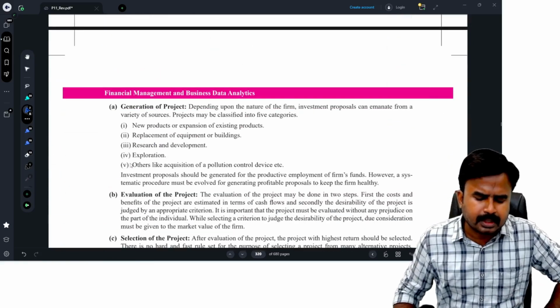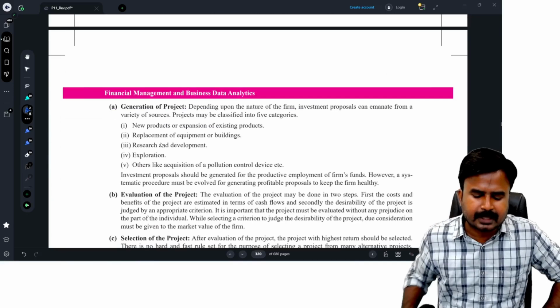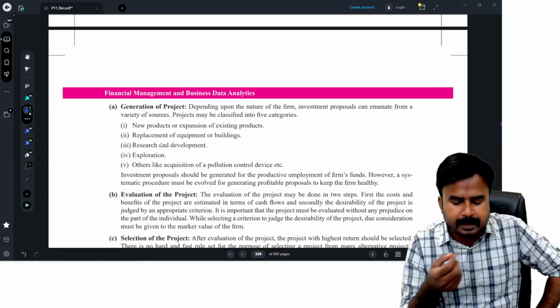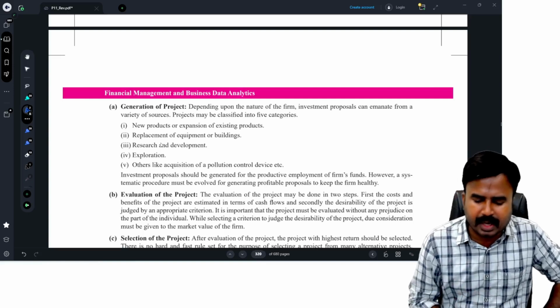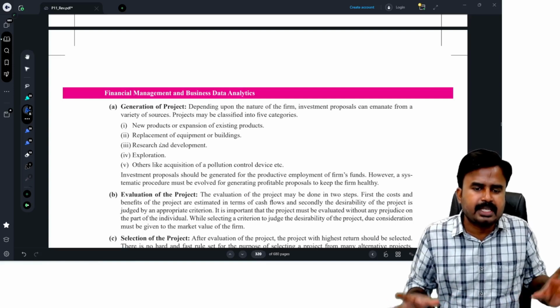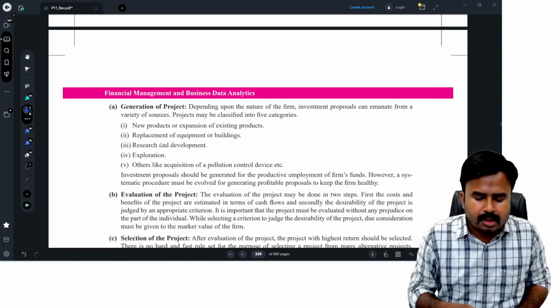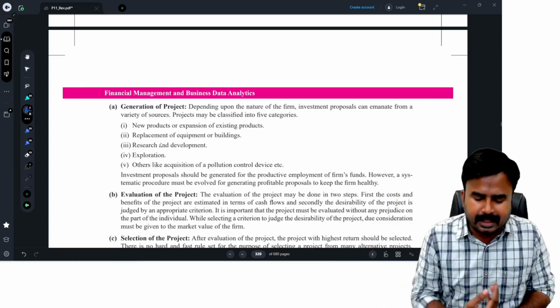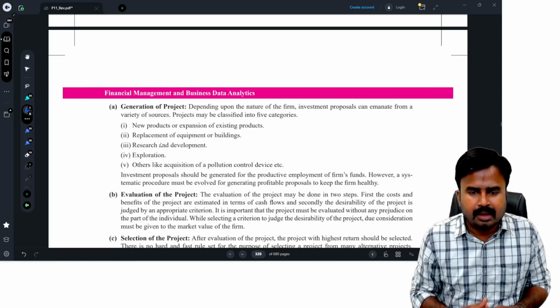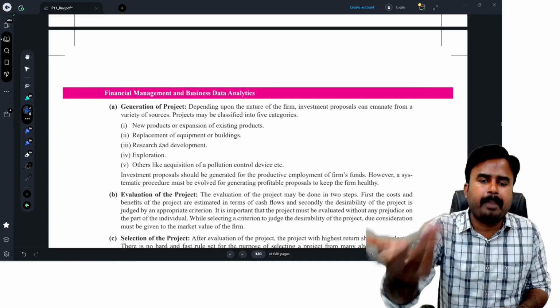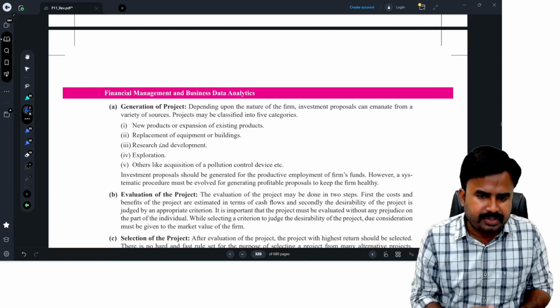So what is the process? Generation of the project. The generation of the project can be a new product introduction or expansion of the existing products. I may go for expansion of the existing products into several areas, or I may enter into a new product line, completely new. Say for example, I'm manufacturing cars, I may enter into bikes. That's diversification.